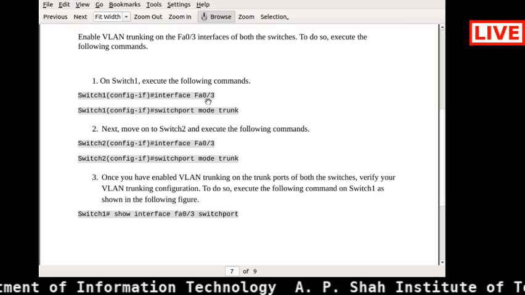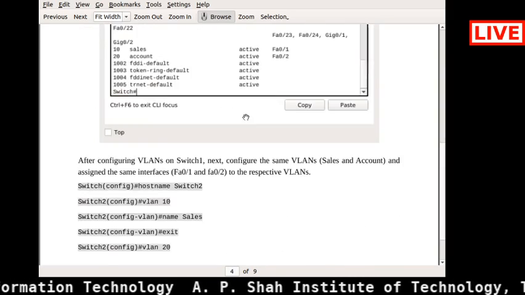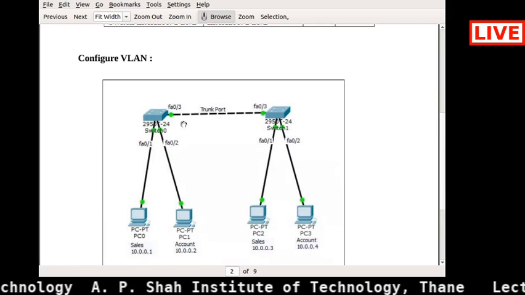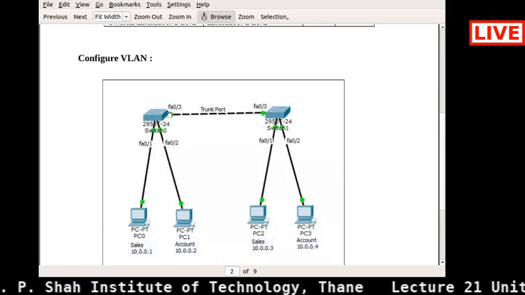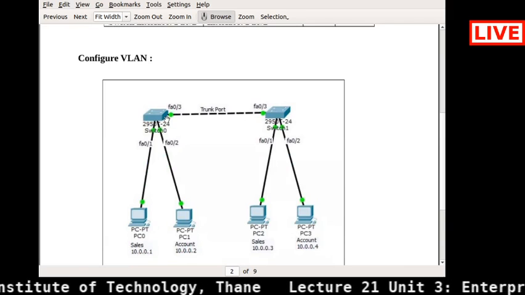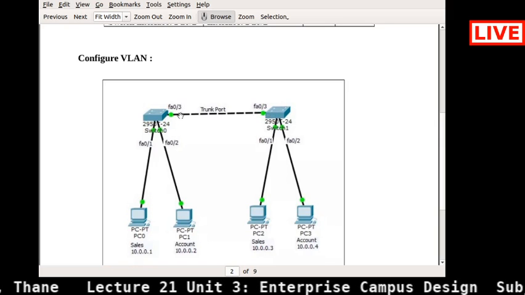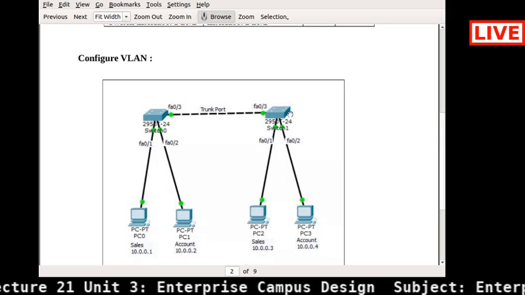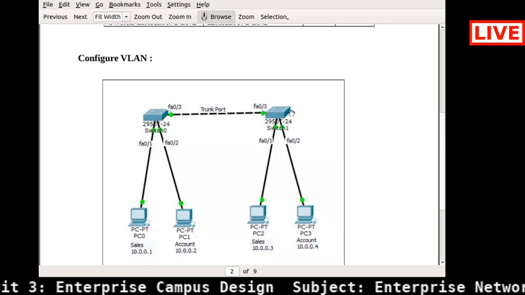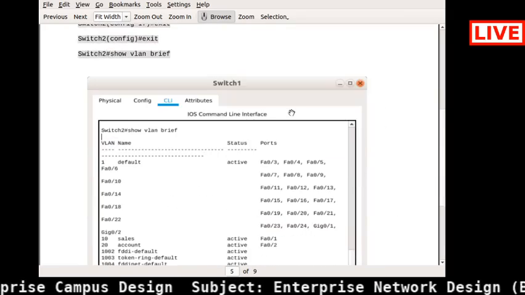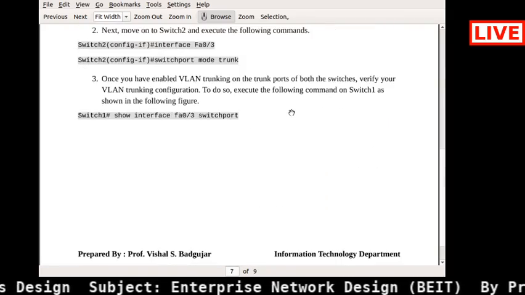Here I am using, for example, interface FS0/3, because from this FS0/3 my connection goes to FS0/2 on the next switch. That's why I am able to trunk that particular port.